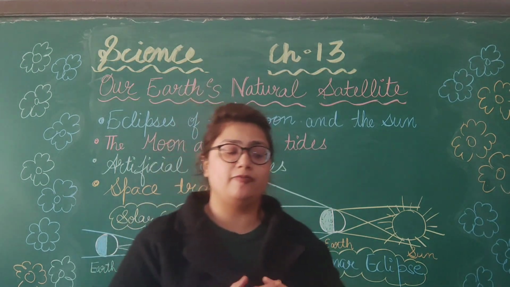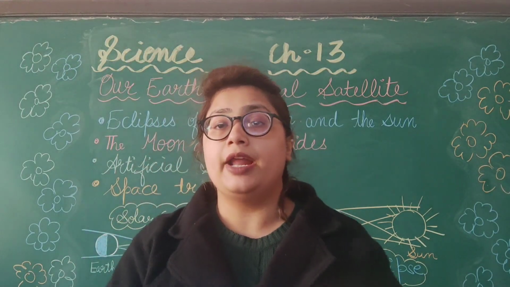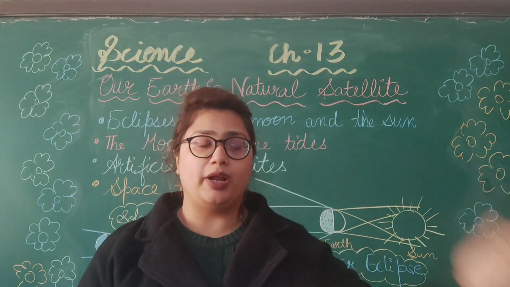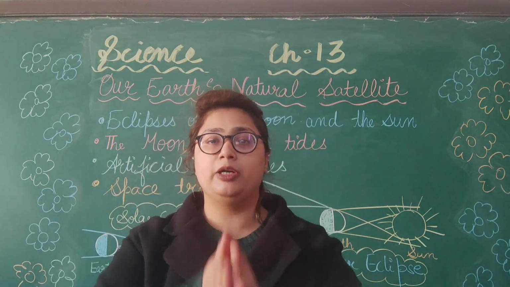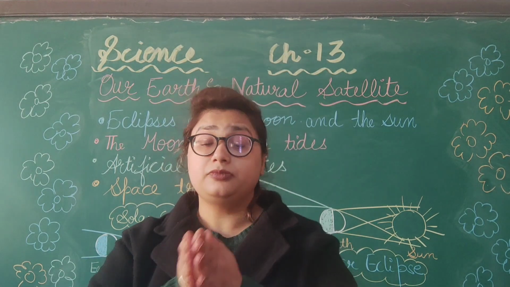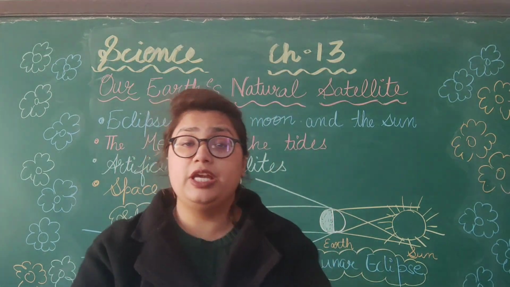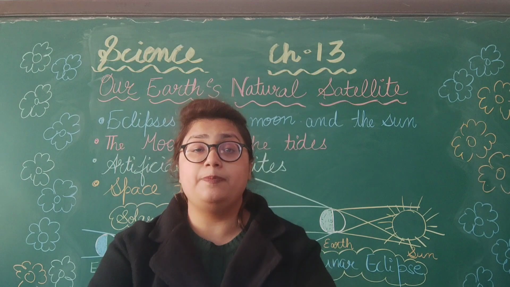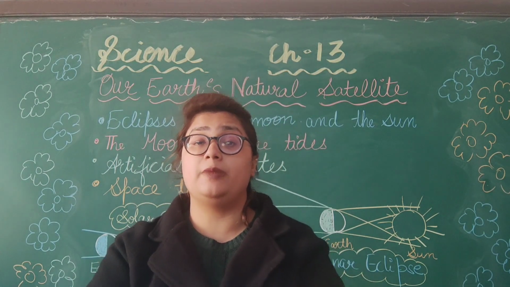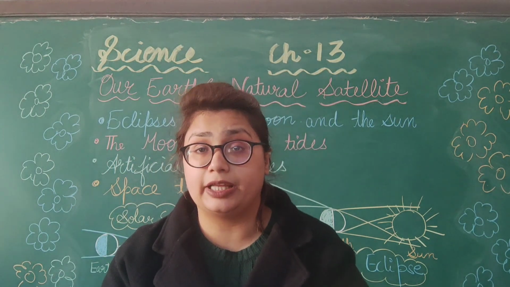In the space, we have made some artificial satellites that we are sending to the space. They are helping us to communicate between the countries also. From one country to another country, we are able to communicate today because of these artificial satellites. And there are weather satellites also. These weather satellites are helping us to give the weather forecast. They are also helping us to get the early detection of any cyclone or floods that can happen.